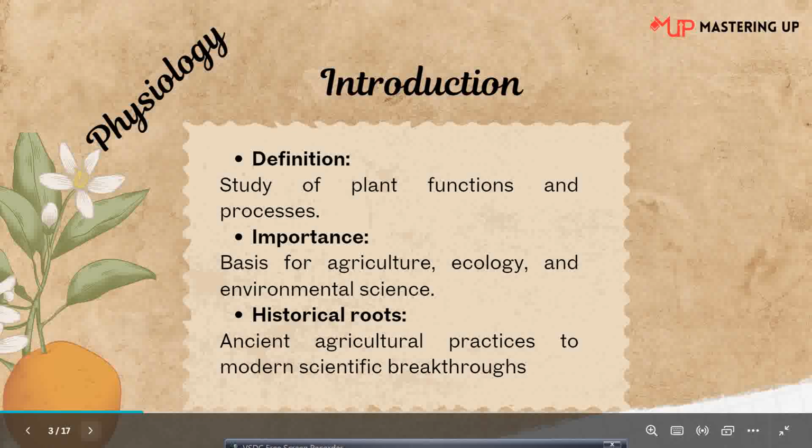So the historical roots, from ancient agriculture practices to modern scientific breakthroughs. Just imagine, earlier people used to just cultivate the crops, okay? Now it has changed to modern scientific things. Earlier people just sowed the seed, grew the plant, and harvested and ate it. They didn't have any other knowledge of how things are made by the plants. But now there is vast knowledge about the whole physiological process happening in the plant, how things are done, and how we can use our knowledge to enhance production. So there is a complete root for how these modern breakthroughs have been made.